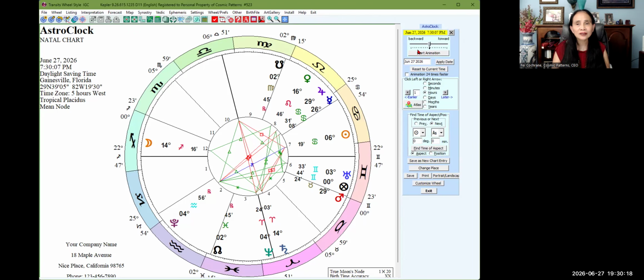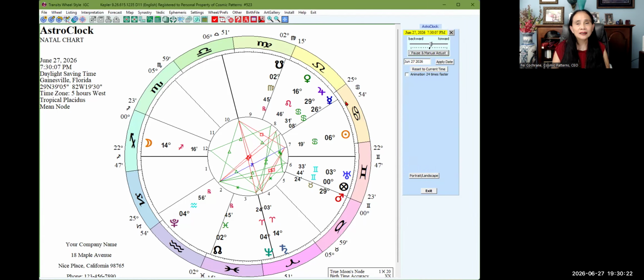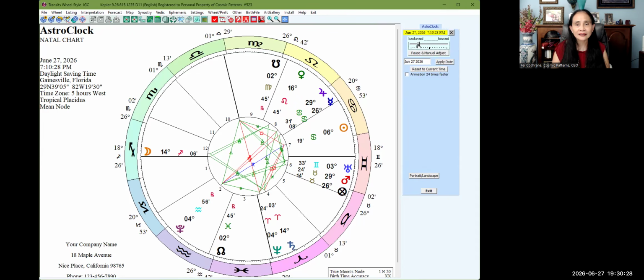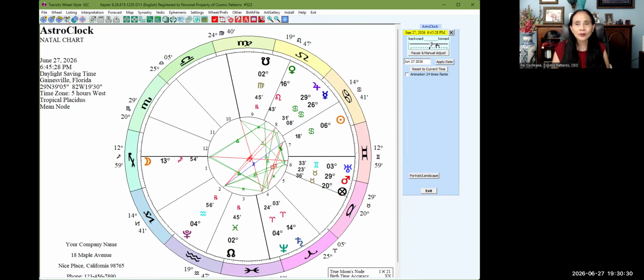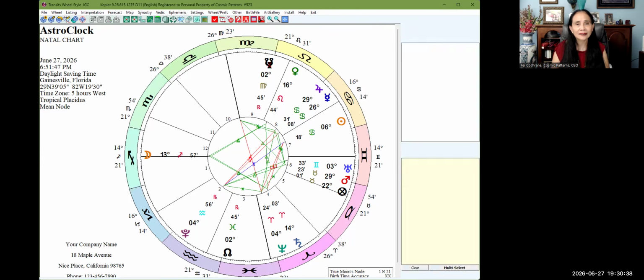You can click on start animation and then say yes, okay, and then set time with your computer. And you can put it backwards faster or forward faster or in real time, or you can pause it if you want to see. Okay, now let's exit that.